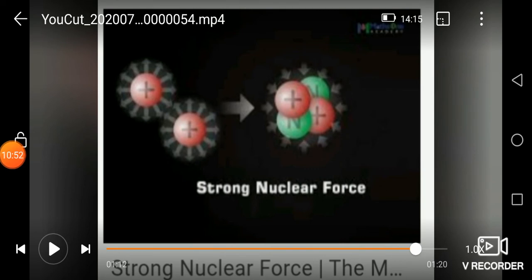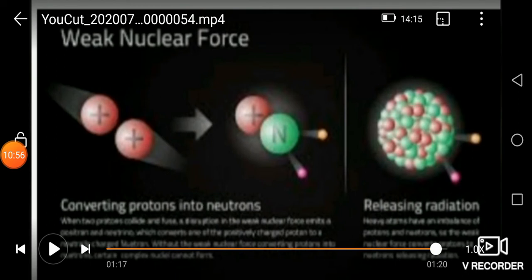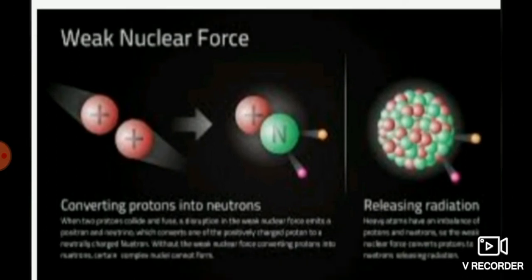You see the picture, that is the strong nuclear force. Next one is the weak nuclear force. The weak nuclear force arises in certain nuclear processes such as beta decay of a nucleus. In beta decay, the nucleus emits an electron and an uncharged particle, the antineutrino, or antiparticle of the neutrino.